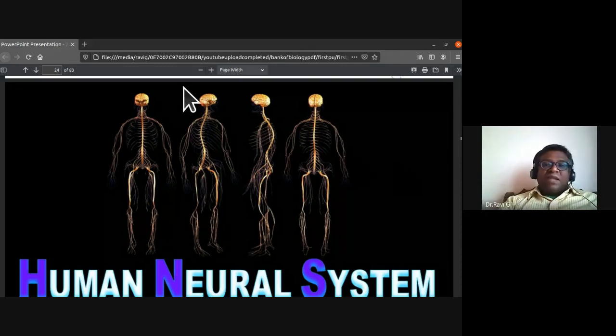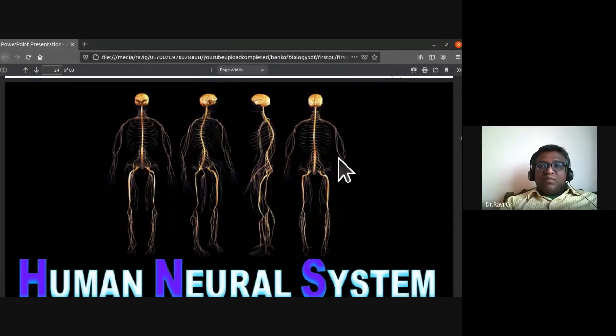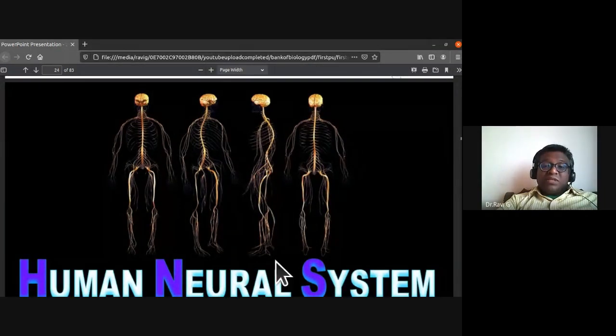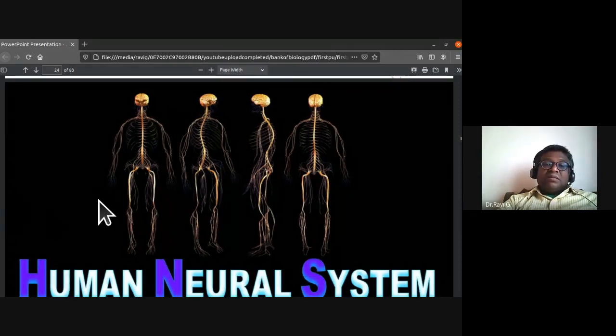So you can find the nervous system being highlighted here. The brain, the spinal cord, the cranial nerves, spinal nerves, the motor, sensory, and mixed nerves, all these are found within our human neural system. See, each and every part of the body is receiving the nervous system. So there is a stimulus being conducted to the central nervous system.